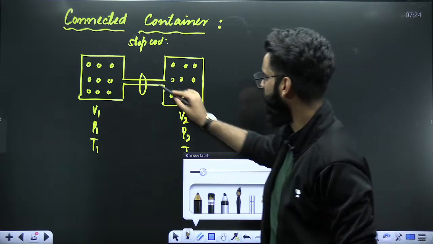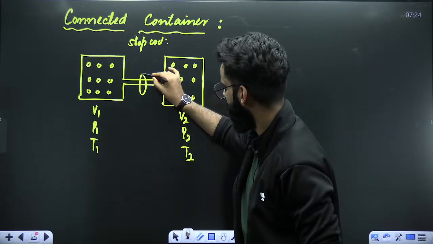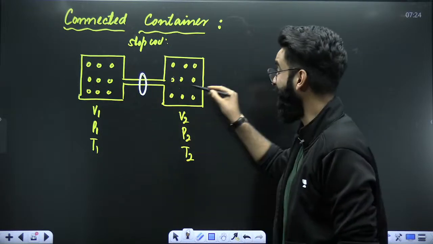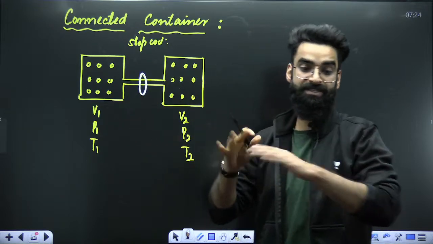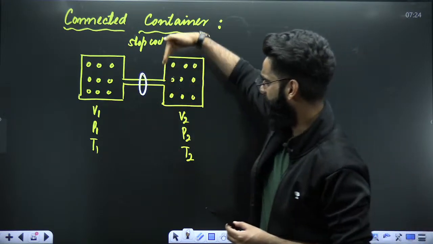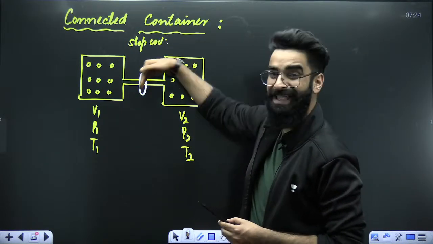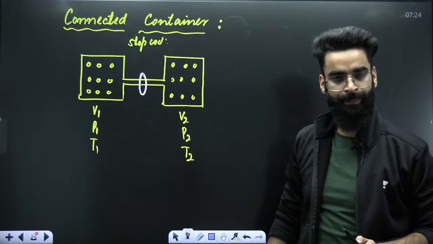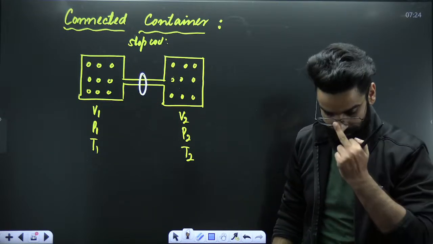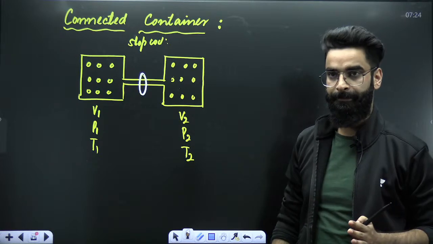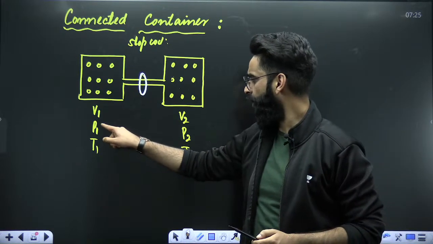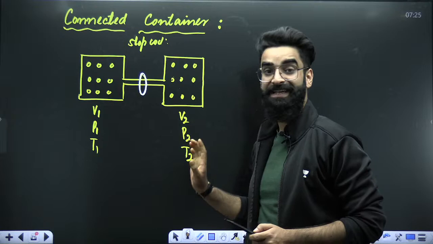My dear students, tell me one thing. Have I kept the stopcock in the middle? Yes. The stopcock won't let the gases intermix right now. Now you tell me one thing. Since the pressure on the left side is P1, the pressure on the right side is P2.